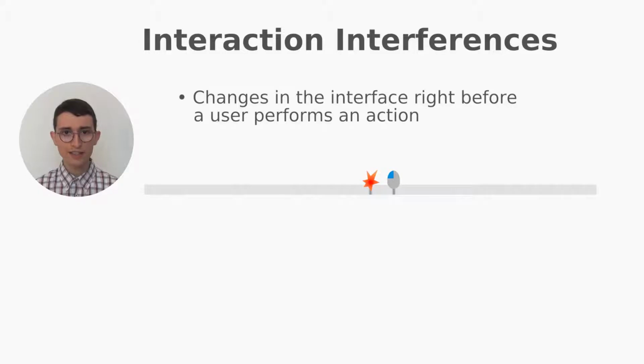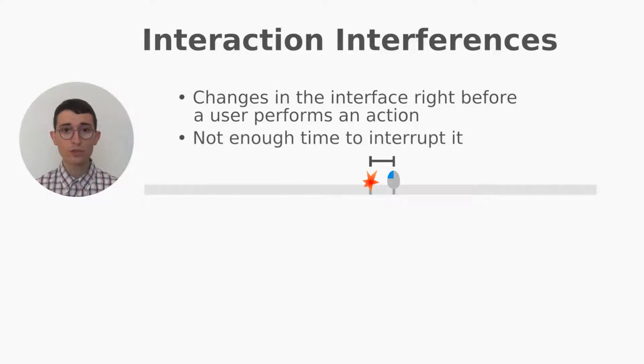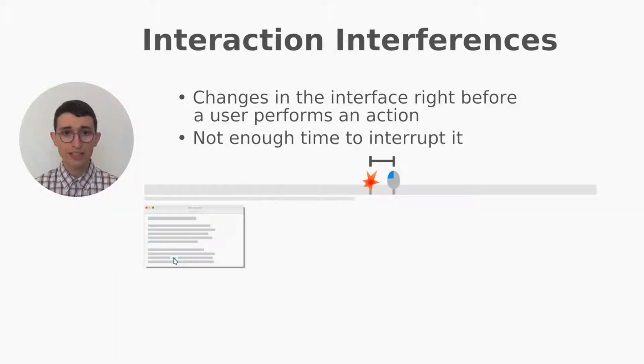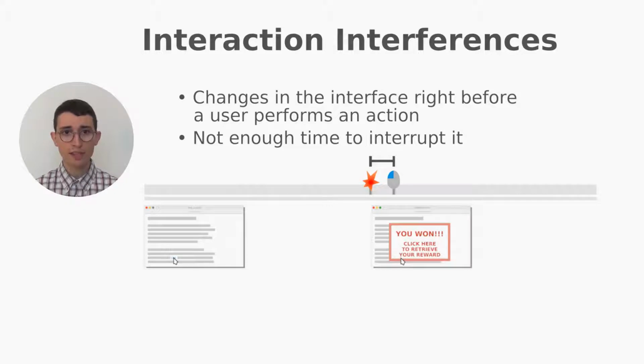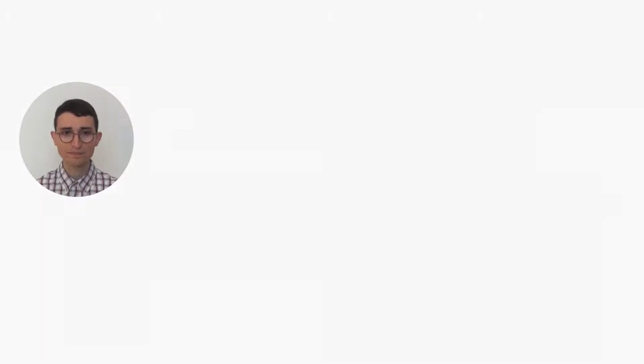They're changes in the interface that occur right before a user performs a physical action and too late for them to interrupt it. This happens because events are interpreted in the context of the current system state, regardless of how recent it is. Changing the state even 1 millisecond before receiving the click, and still interpreting the event as being issued in the context of this new state, is totally fine for the system. Yet it is highly unlikely that this was the user's intention.